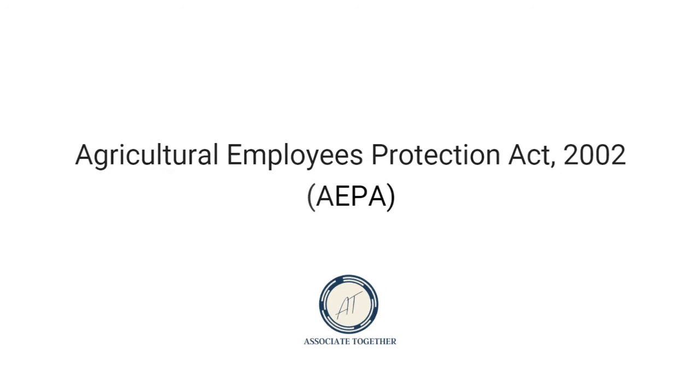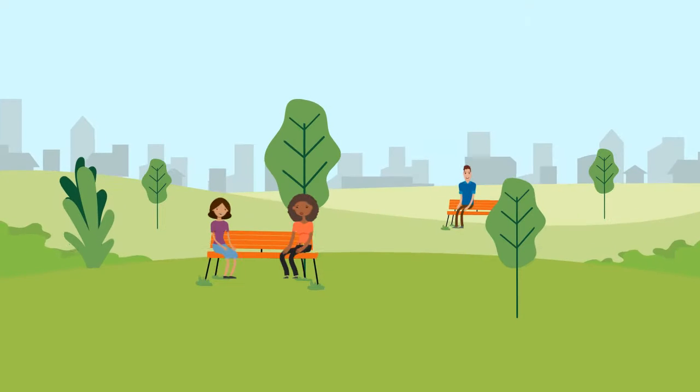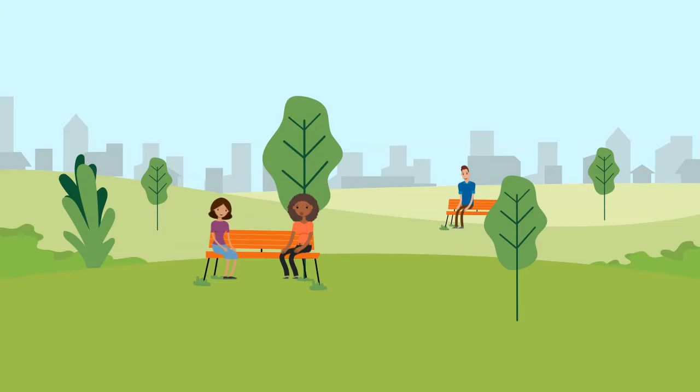We'll cover two things in this video: one, agricultural workers' rights, and two, how the AEPA protects workers' rights. Part 1. The AEPA and agricultural workers' rights. The AEPA's purpose is to protect agricultural employees' rights while considering the agricultural industry's unique environment. The AEPA outlines 5 specific rights.